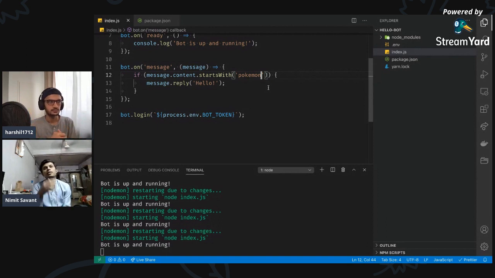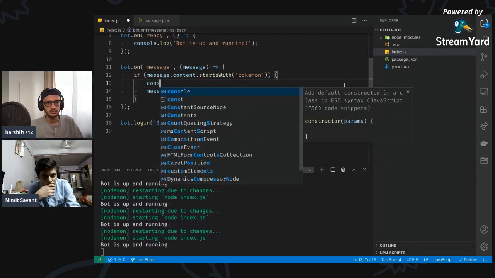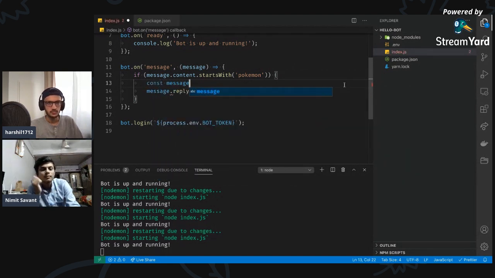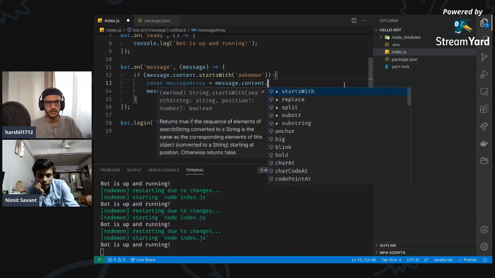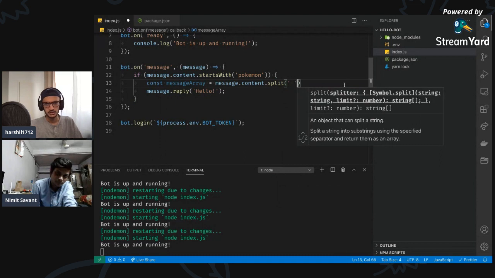There's a function in JavaScript where you can divide this string into an array, and we can get the last string. Okay, so I'm just going to do const messageArray, and then message.content.split, and we're going to split it by a white space.